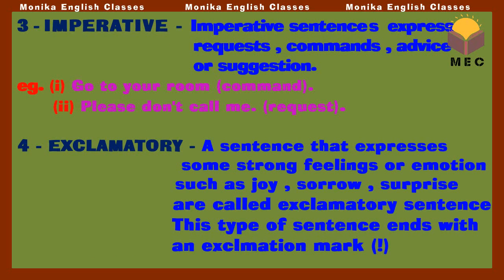Now comes the third category, that is called the imperative sentences. Imperative sentences express request, command, advice or suggestions, like go to your room, please don't call me. There is one thing, that in such types of sentences the subject is invariably the second person pronoun you, which is generally implied. Likewise, go to your room, it means a person is saying to the second person, you go to your room. So this is a type of command.